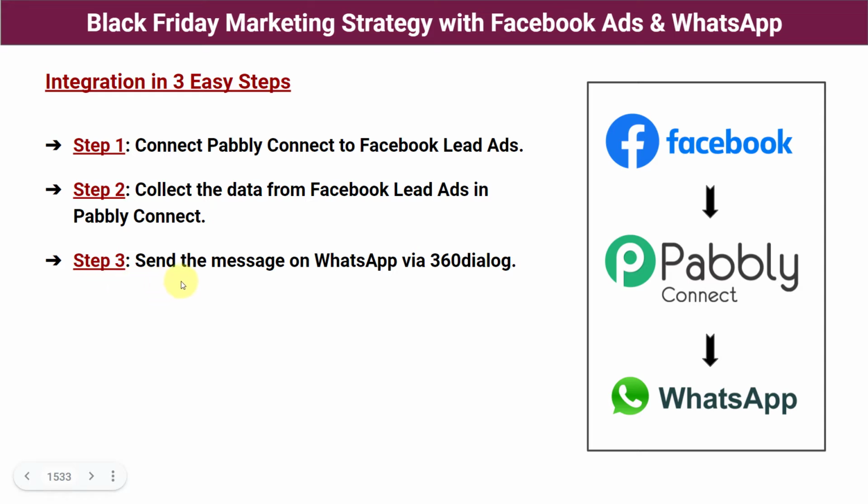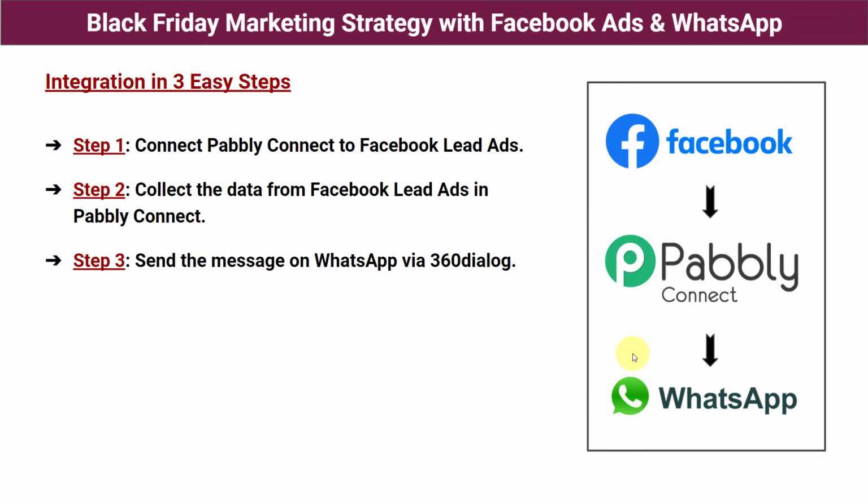And step number 3 says send the same message on WhatsApp via 360 dialog. So in the final step, we will be integrating 360 dialog with Pabbly Connect to send the messages on WhatsApp. Why? Because WhatsApp does not allow you to send messages directly. For that, you have to use another application which is the official API of WhatsApp, that is 360 dialog. So the data of the customer will be transferred into WhatsApp, and finally a WhatsApp message will be sent to our customers.